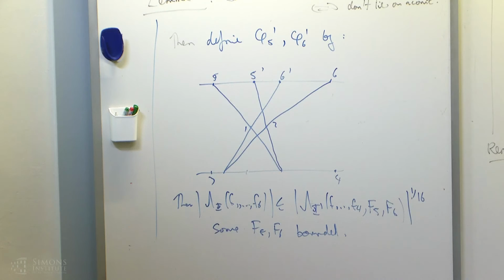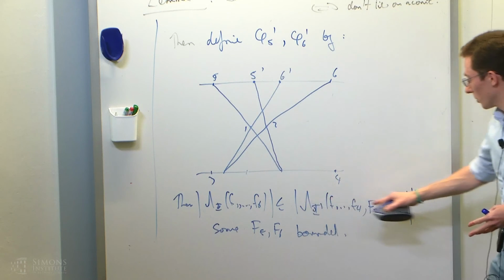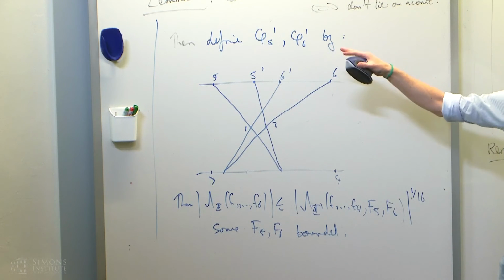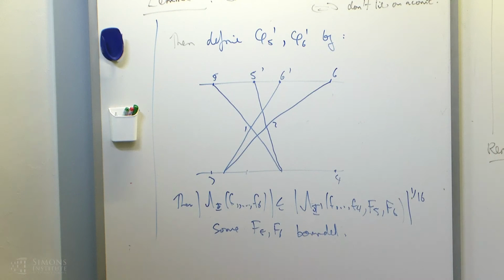So roughly speaking, I apply the Cauchy-Schwarz inequality 4 times to this. I get some ridiculous number, like 56 linear forms in 28 variables or something. And then I progressively annihilate bits of that by merging the functions together or doing less averaging, taking sup norms in various places. And I end up with something which is isomorphic to what I would get if I'd taken phi 1 up to phi 4 and then phi 5 prime and phi 6 prime.